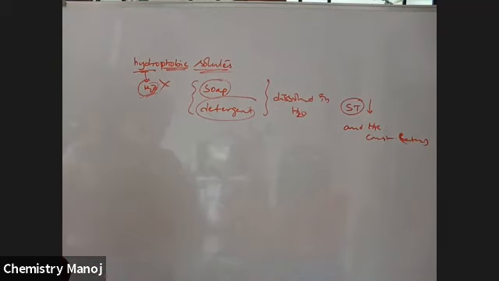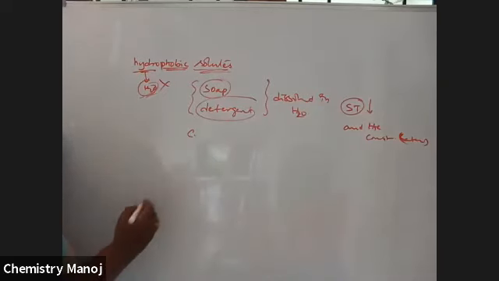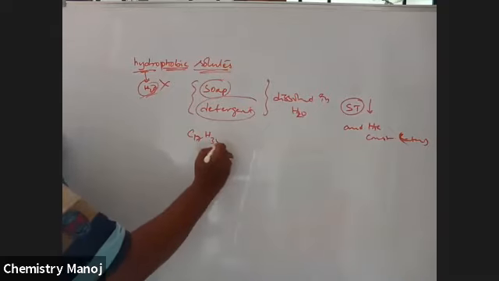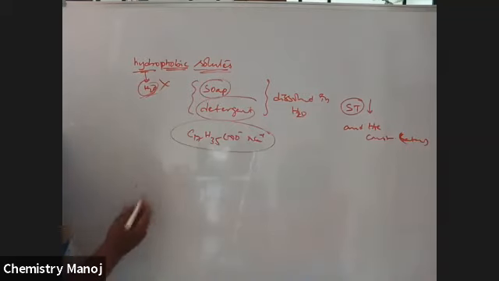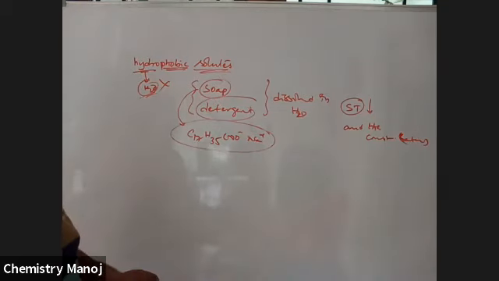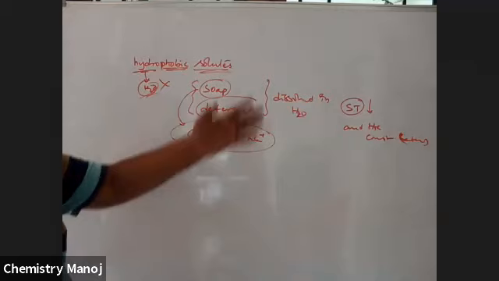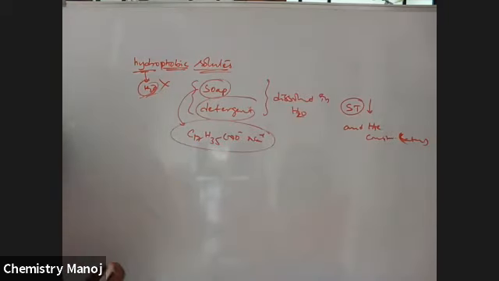Okay, so this is hydrophobic. Soap particles means C17H35COO minus Na plus, and that is a stearate molecule. It is a soap particle. When soap is dissolved in water, automatically the surface tension of water is going to decrease. Otherwise, see here, it is the hydrophobic case.